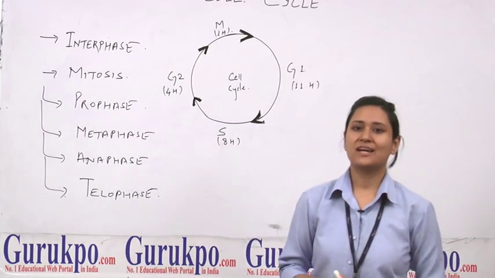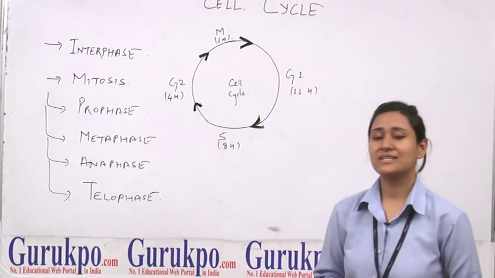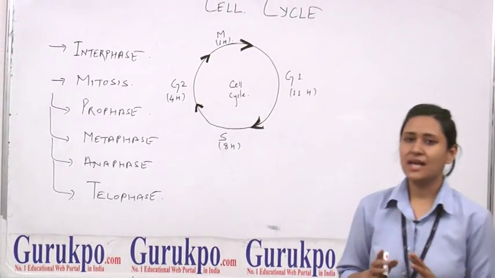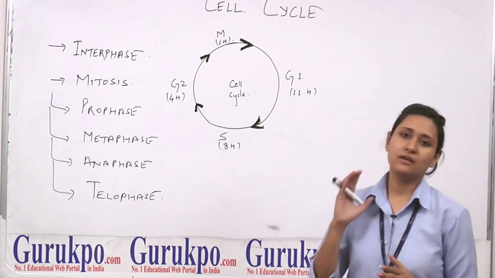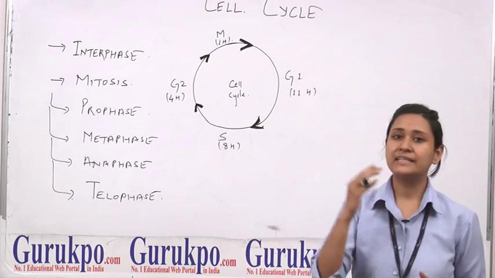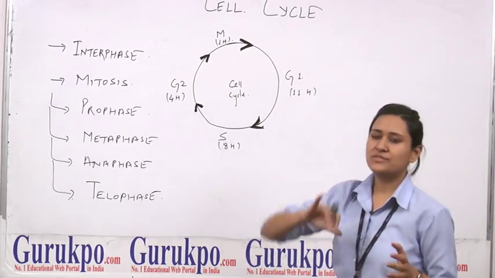The topic of my lecture is the cell cycle. So the first question is, what is the cell cycle? The cell cycle is a set of macromolecular events which are highly coordinated and ultimately lead to cell division. So this is the definition of the cell cycle.